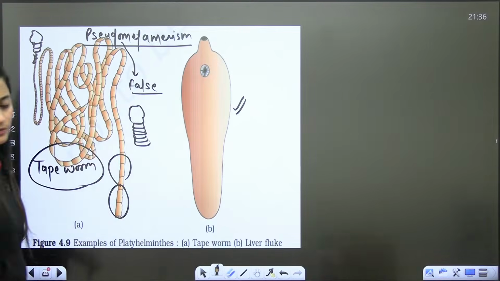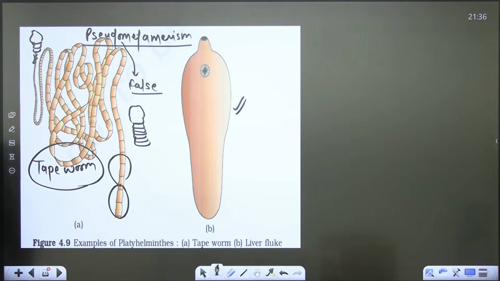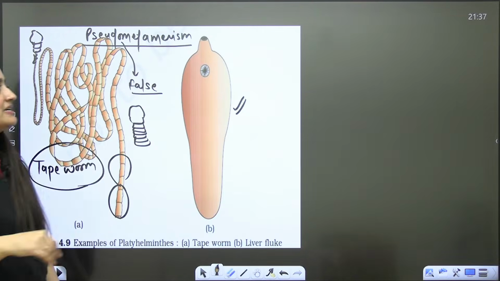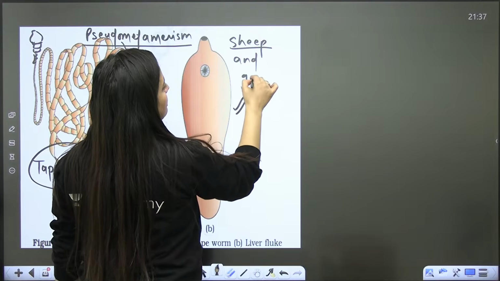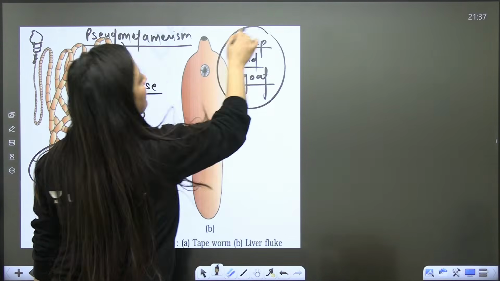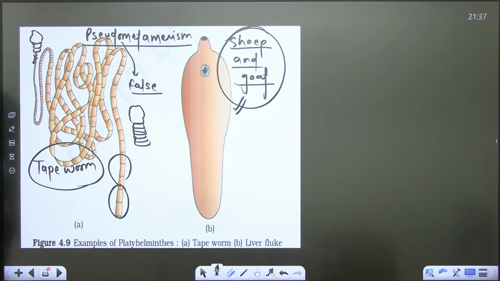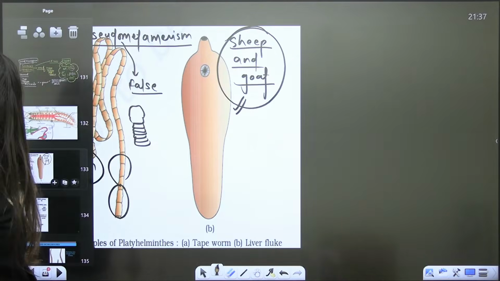So this is the liver fluke. It is also parasitic. It is found in the bile duct and liver of sheep and goat. Here also, the other host is snail.